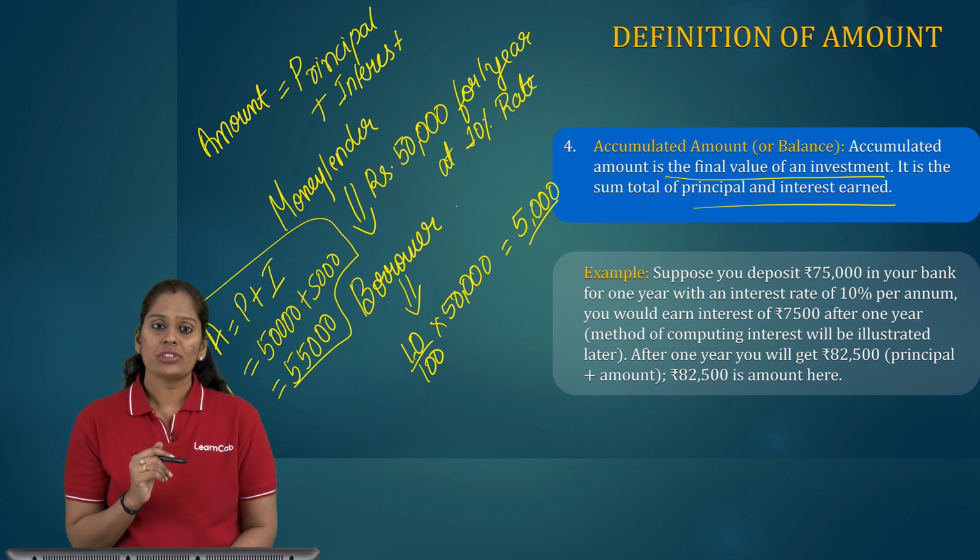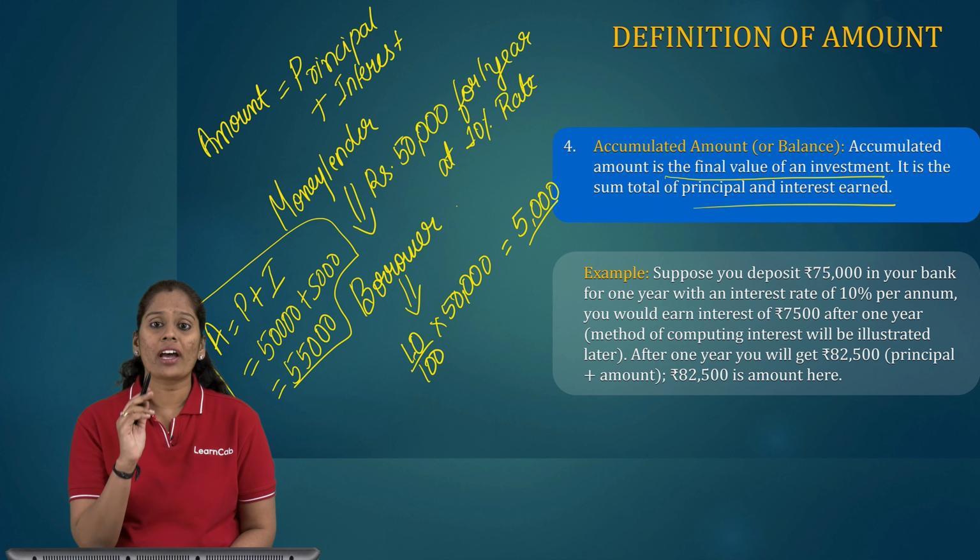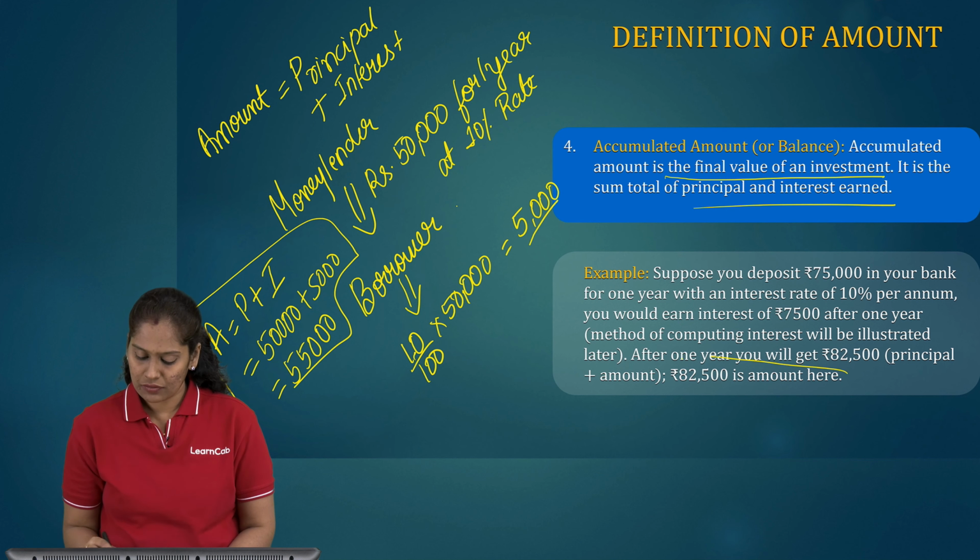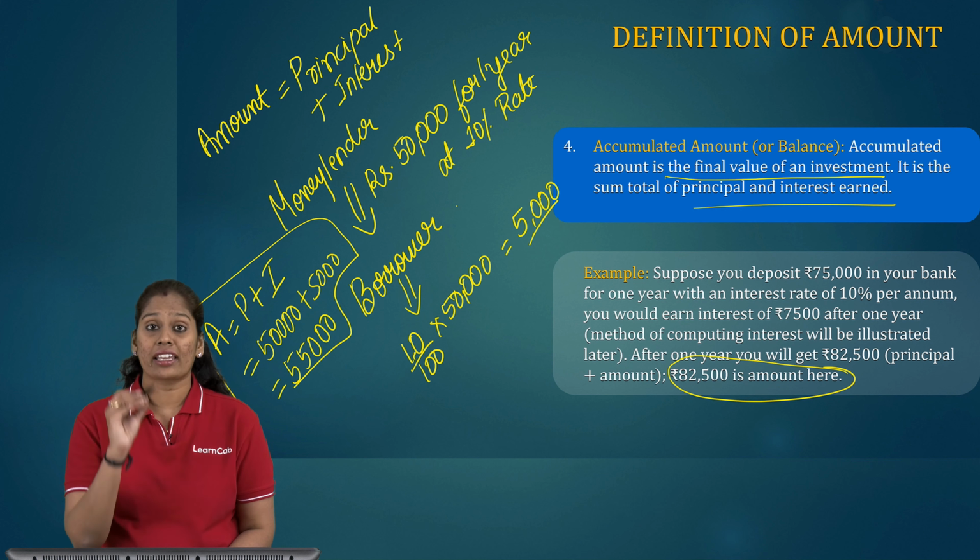So suppose you deposit rupees 75,000 in your bank for 1 year with the interest rate of 10% per annum, you could earn interest of rupees 7,500 after 1 year. After 1 year, you will get rupees 82,500, that is principal plus interest, that is 75,000 plus 7,500 makes 82,500. So 82,500 is the amount here. I can call it the accumulated amount here.